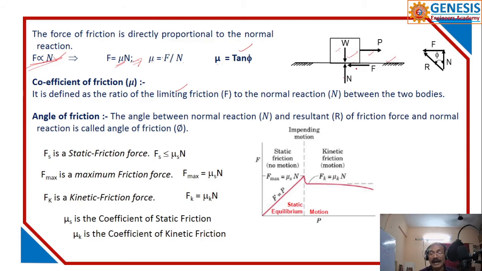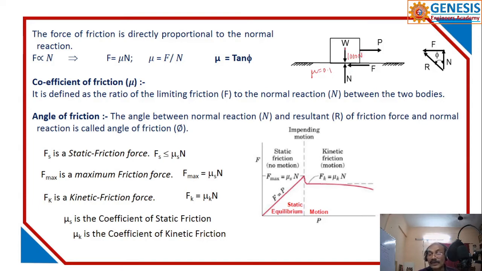Because of the surface roughness and other factors, the frictional force will oppose this motion. Up to what level does it oppose? If the load is more than this, there will be a movement. That is limiting friction. I will explain what limiting friction is. Let the coefficient of friction be 0.1, and the weight of the body is 100 newtons.